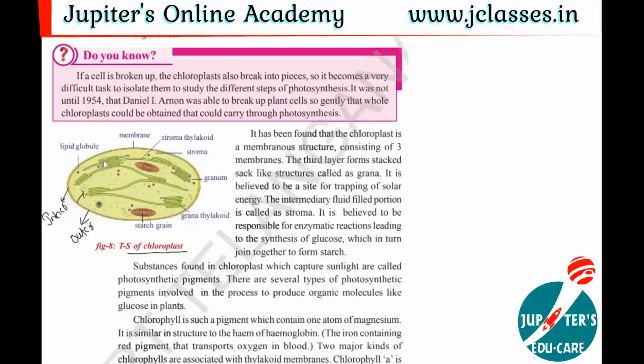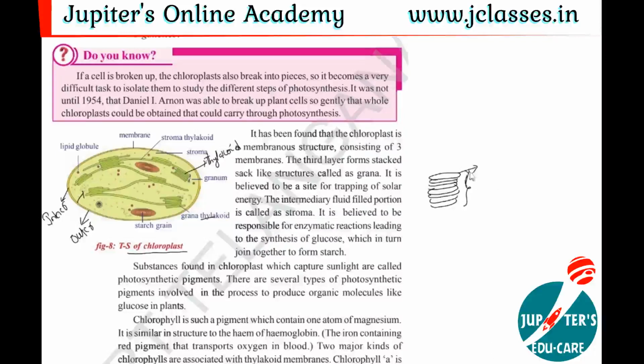Inside these outer and inner membranes, if you look inside the chloroplast, there are many parts made up of a membrane. These membrane-bounded structures are called thylakoids, and all these thylakoids are arranged in a systematic way. They pile up one on another in this way. This one is called a thylakoid. Like that, many thylakoids are piled up, and we can see this kind of arrangement in the chloroplast.